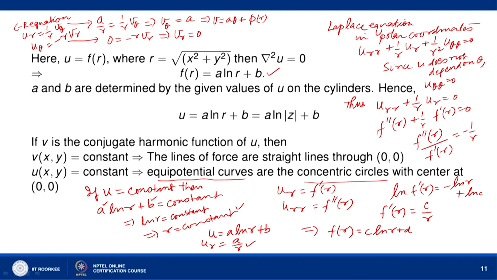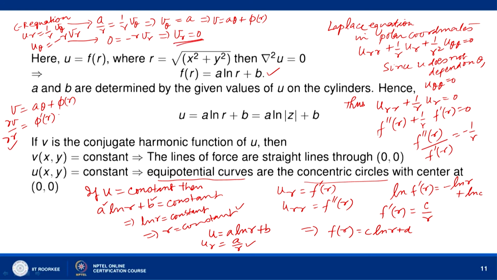And this means that when you differentiate v equal to A theta plus phi r with respect to r, theta is independent of r, so we get phi dash r, but this is equal to 0.